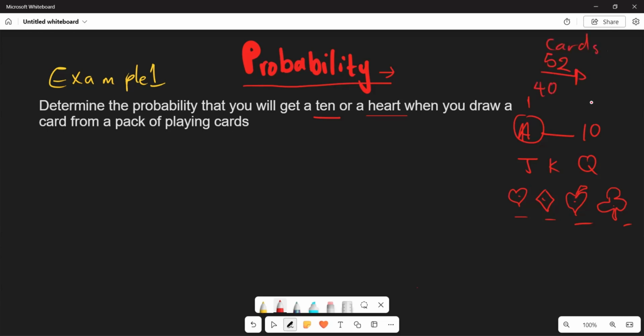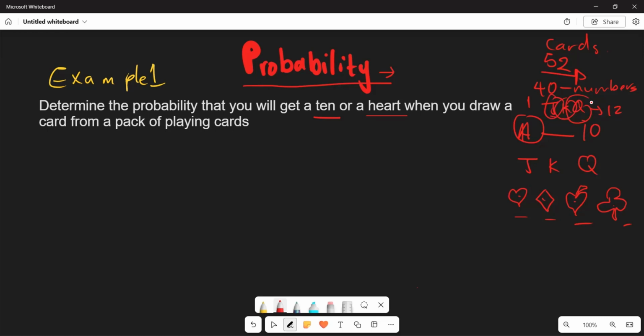The 40 are the numbers, and the J, K, Queen are also there. And how many are they? They are 12 in totality, because you have 4 J, 4 K, and 4 Queen, right?